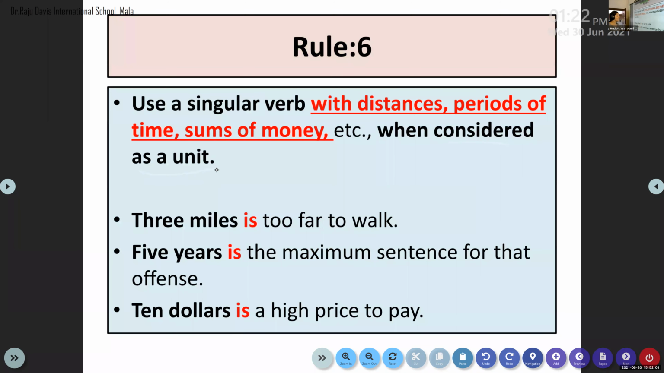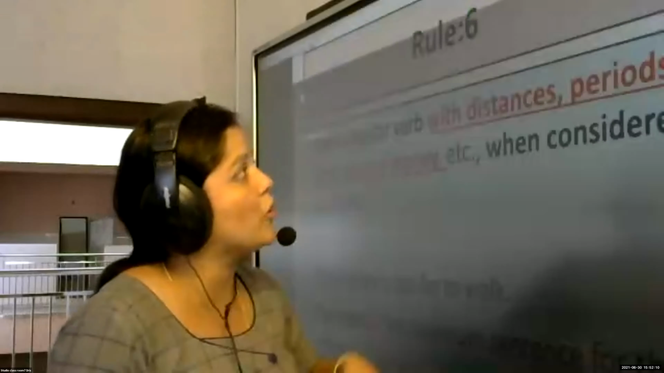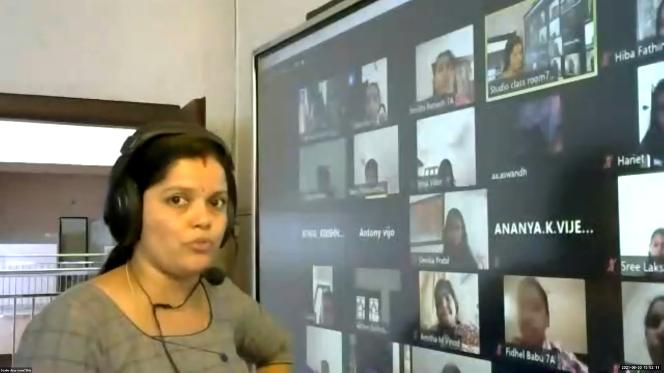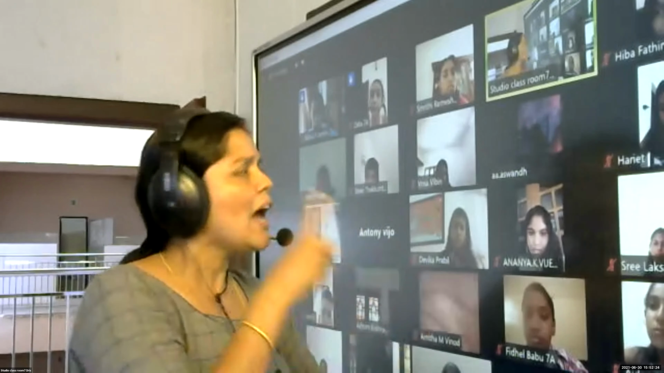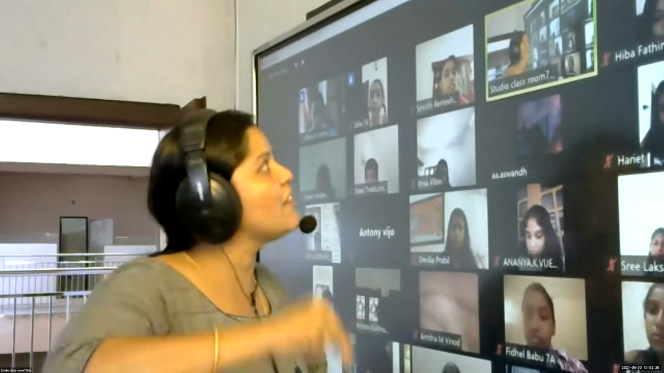So tell me if it has a connection with rule number 6 or not. Yes, ma'am. Yes, because it talks about unity. Okay, that togetherness, considered as a single unit. So it has a connection with rule number 6. At the same time, here we are talking about the collective nouns in particular.